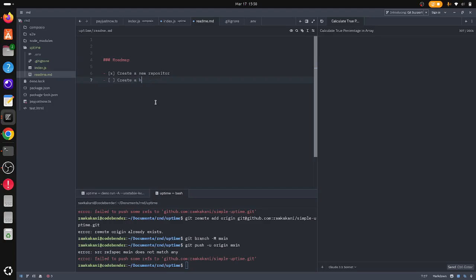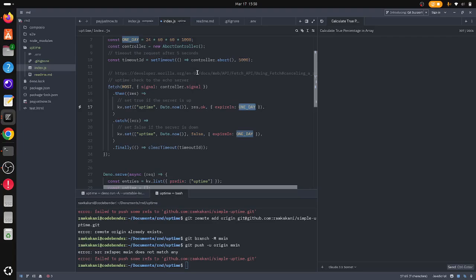Create a history of uptime. Main reason: if you miss checking it up today, right? So that would be the main reason right now that I see valuable to have history. Other than that, I beg, just show up and read it.